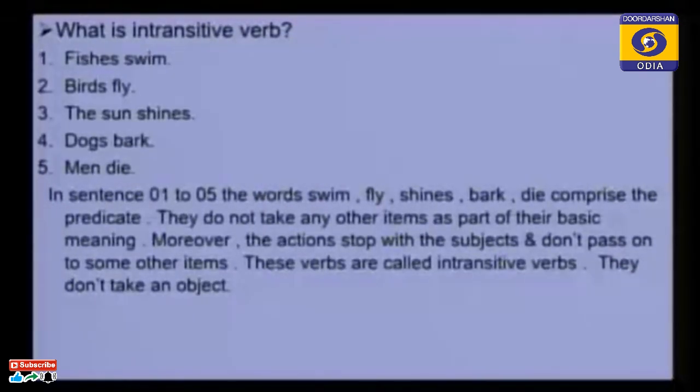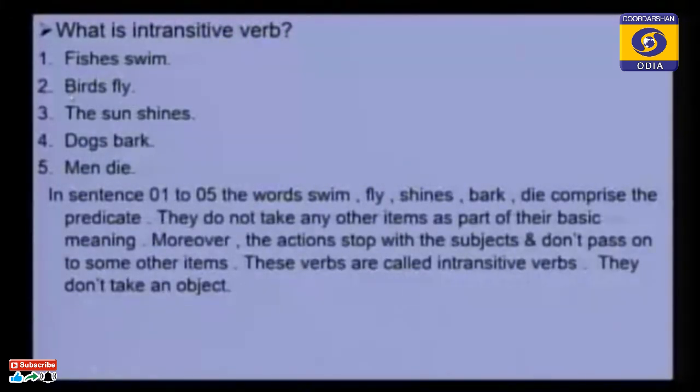The first one is Fishes swim. We can divide this sentence into two parts. The first one is Fishes. This is only one word, but this is a noun, or we can say this is also a noun phrase. Similarly, in the predicate part there is only one word, that is Swim. There is no other word. Swim is the verb and this is in the predicate part. Similarly, come to the second example: Birds fly.